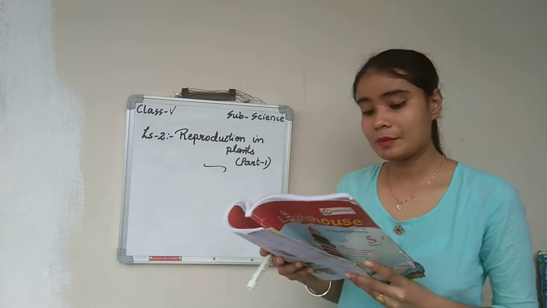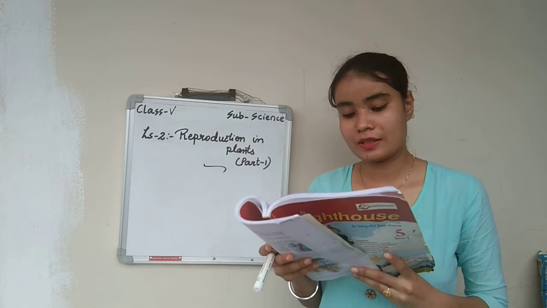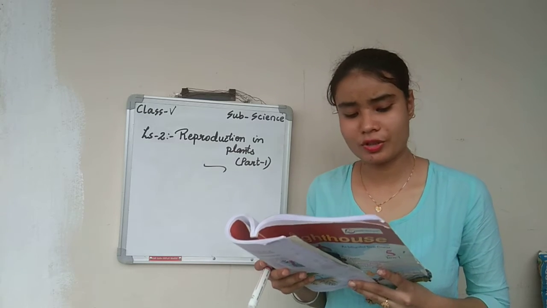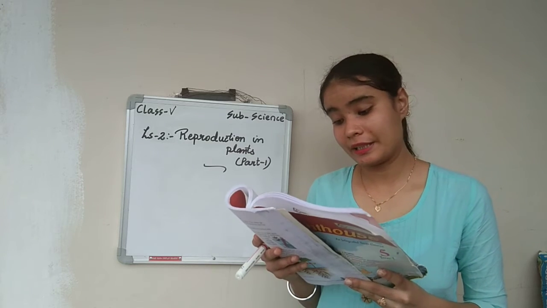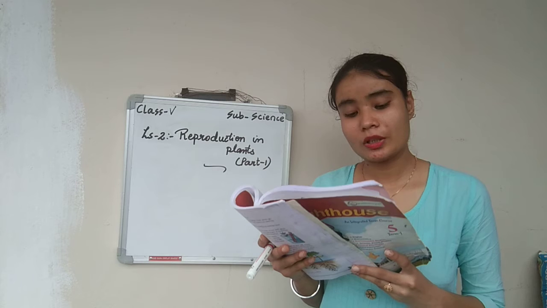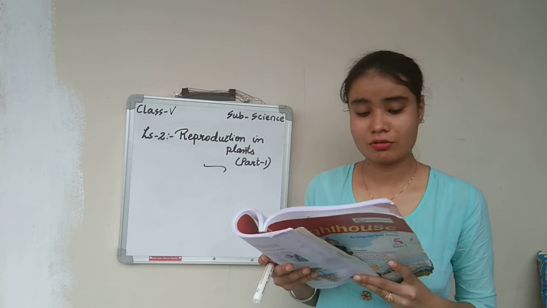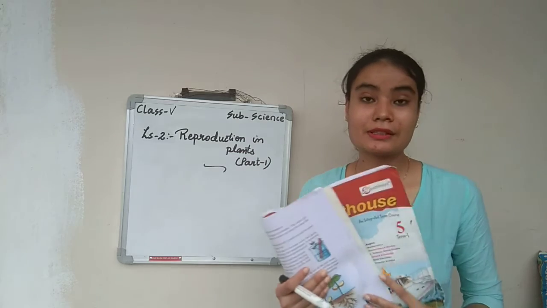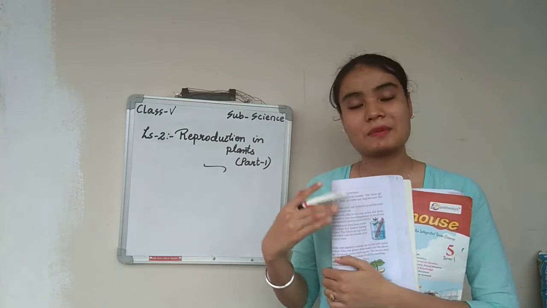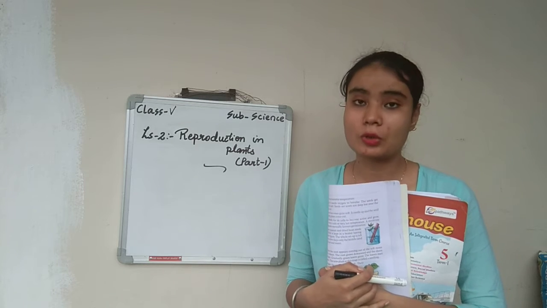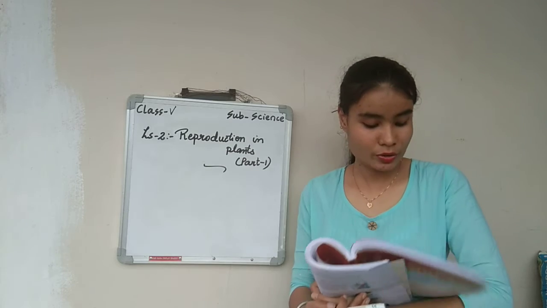Next, a plant produces so many seeds. Underdeveloped seeds do not grow. Some are eaten by animals or destroyed by heat or rain. Others may not get the right soil or enough air and water. In this way, only a few seeds get a chance to grow into new plants. So it is not compulsory that all the seeds will grow. Some of the seeds are destroyed by air or water or even by animals. So these are called what?